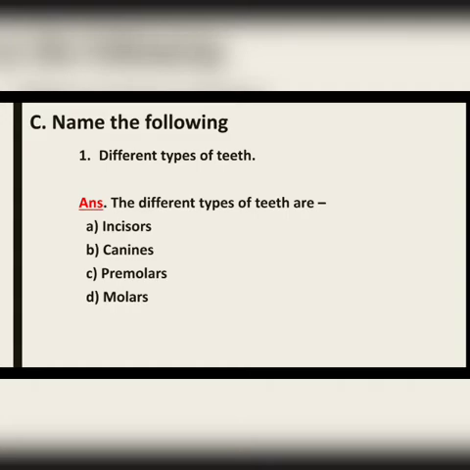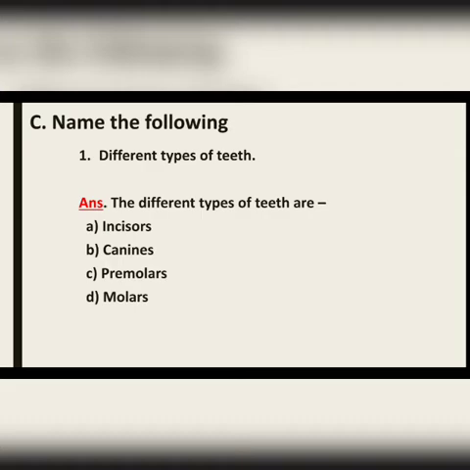Now let us move to question number C. There you are given a total of 5 questions. We will discuss one by one. Before going to answer, if you have written this name the following in your copy earlier, then no need to write it again. The students who were absent in the month of April and May can write the answers in their copy. If you have written already, then no need to write again.